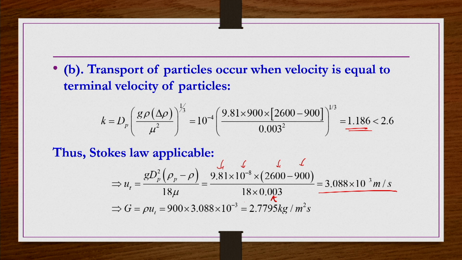But for this transport also it was asked at what mass rate per unit cross section area. So, that is G you have to find out. Whatever u_t you get from here, you multiply by density of the fluid, that is 900 kg per meter cube, then you will get G as 2.7795 kg per meter square second.